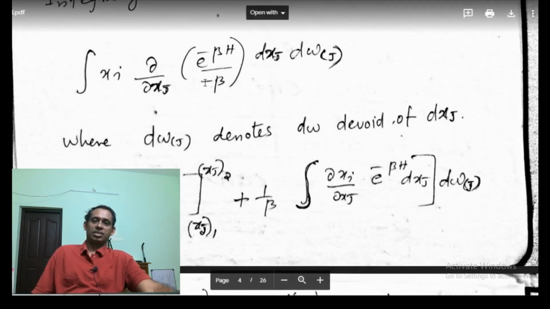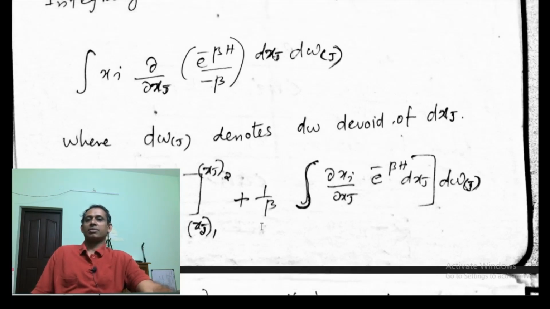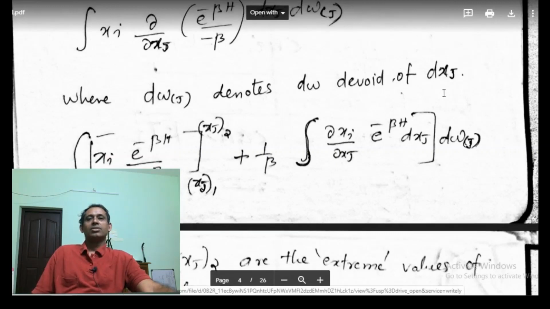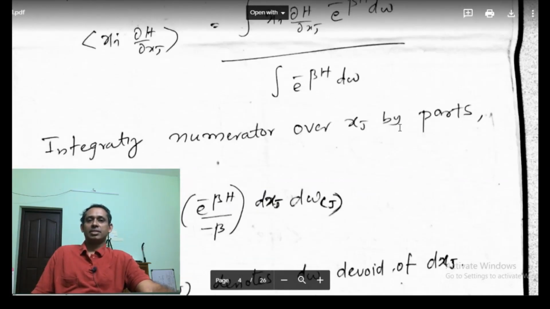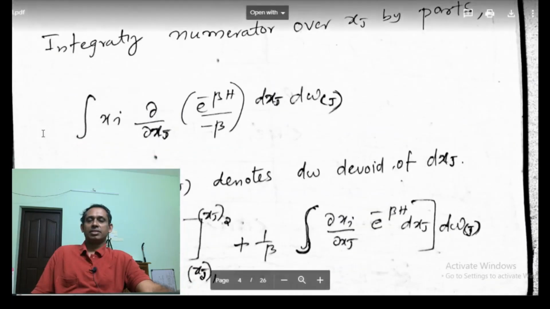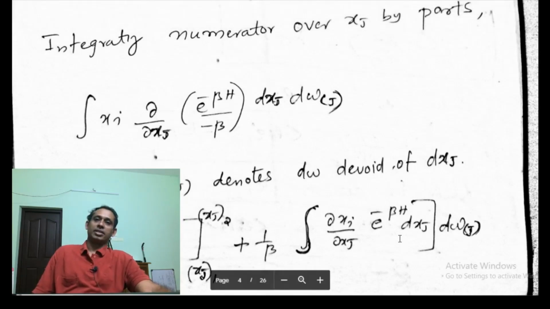That minus β, combined with the negative sign, gives minus 1/β dxj dΩj.